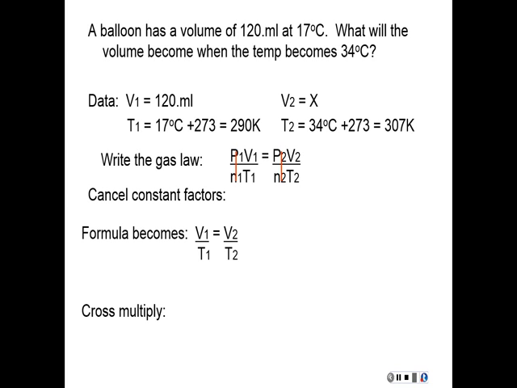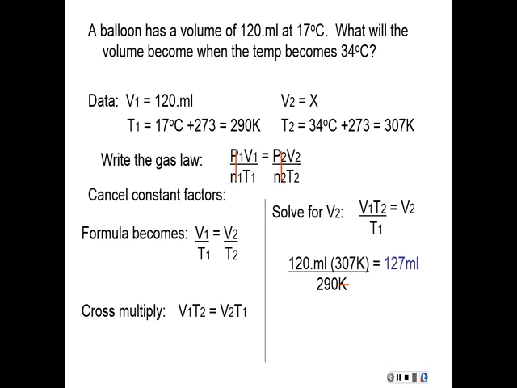So I'm going to cross multiply. This is what I get when I cross multiply. And now I'm going to divide the T1 out of there. So I wind up with V1 T2 over T1 equals my unknown. I'm going to plug in my values, and I get 127 mLs for an answer. And that's what I would have expected, because if the temperature goes up, then the volume should go up. So how did you do?